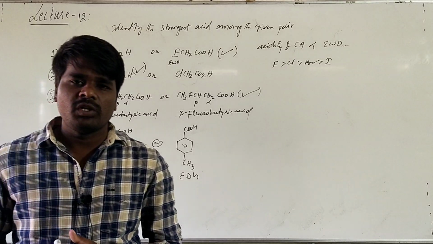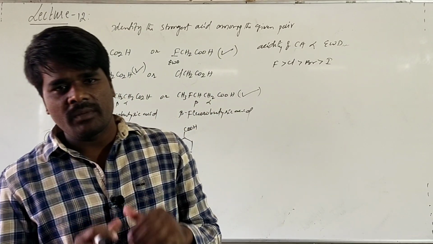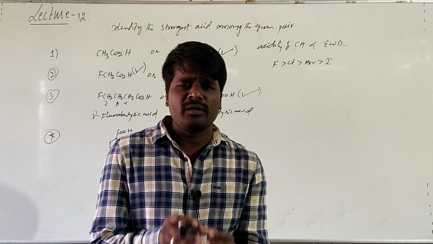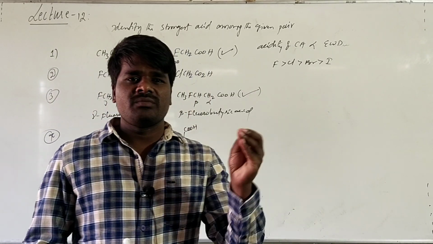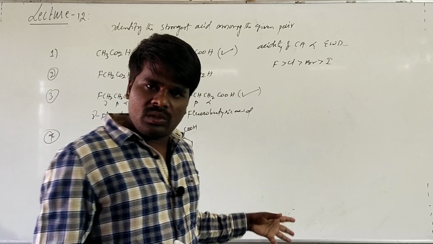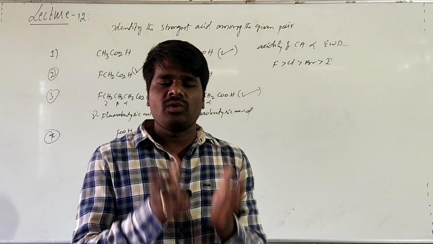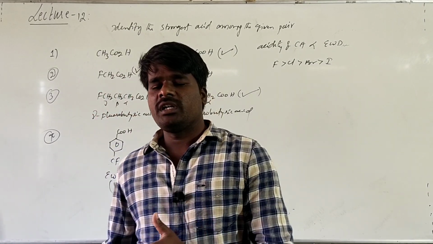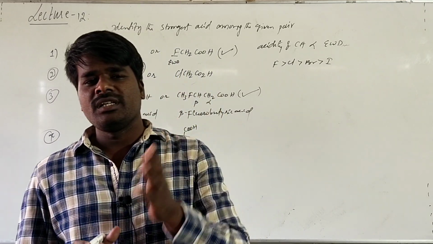This completes the discussion about carboxylic acids, and I hope it is clear. This chapter is very important. I'll again remind you that nothing is being removed from this chapter in the modified syllabus. From every other chapter something is being removed, but in this one chapter the entire syllabus is retained as it is. By that you need to understand how important it is, both from the board point of view as well as the competitive point of view. Here we have only seen the board point of view; the competitive point of view will be seen later.